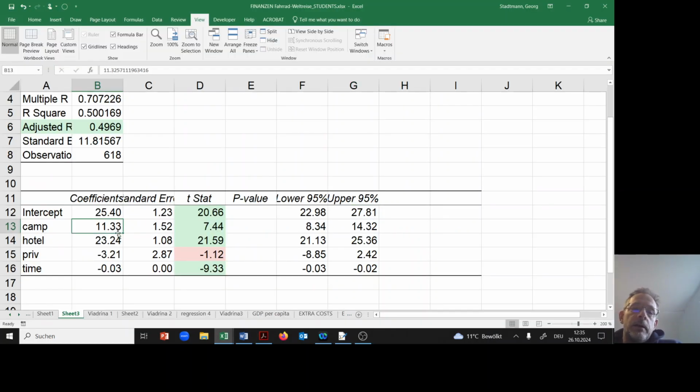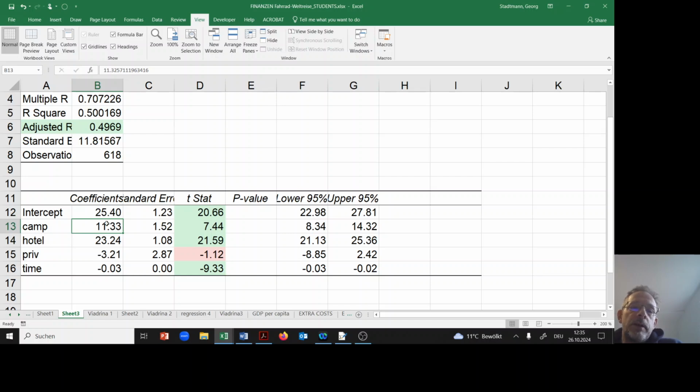Then camping. On one day where this guy was camping, the daily bill was higher by about 11 euros. So on one day where the guy was using a camping site for the night, he was spending about, let's sum up this one plus that one, 36 euros and 70 cents.